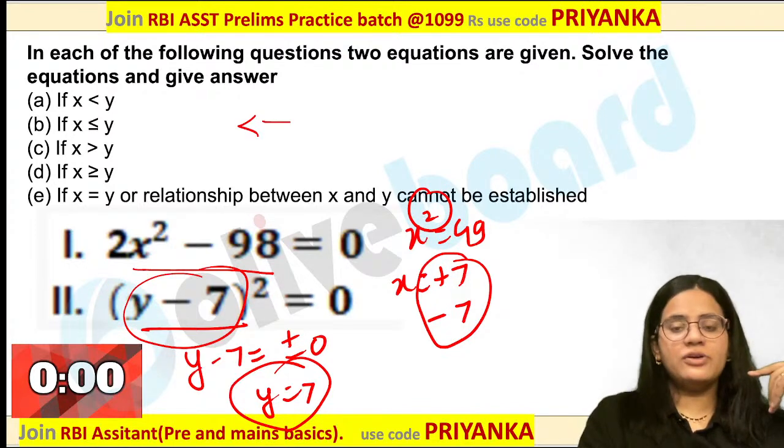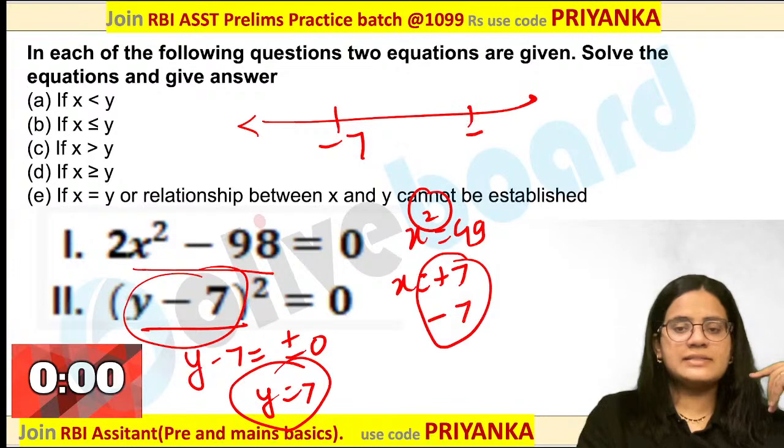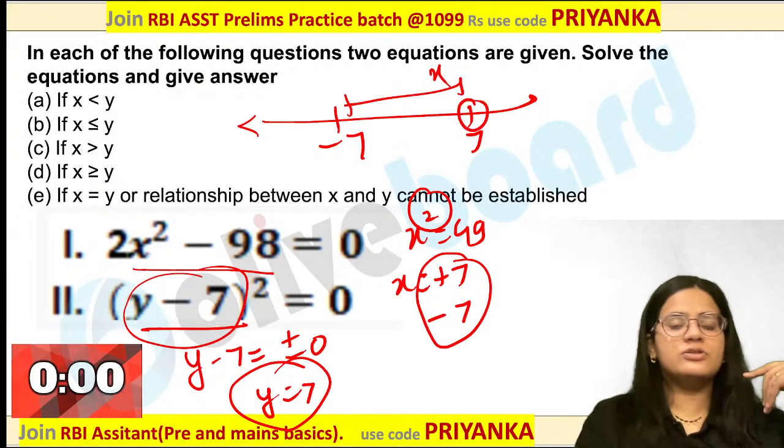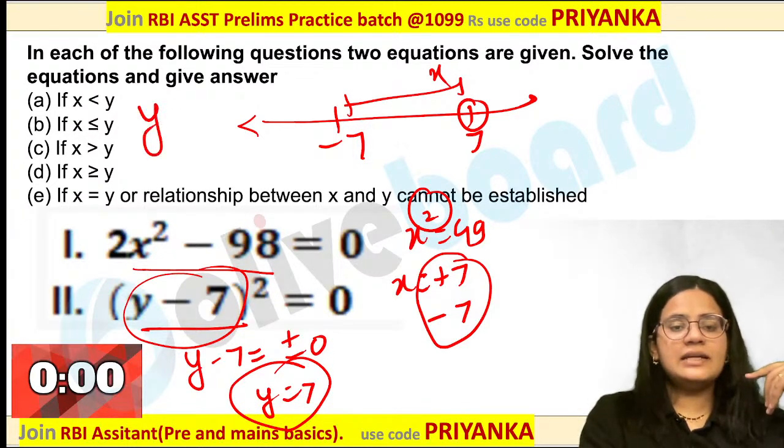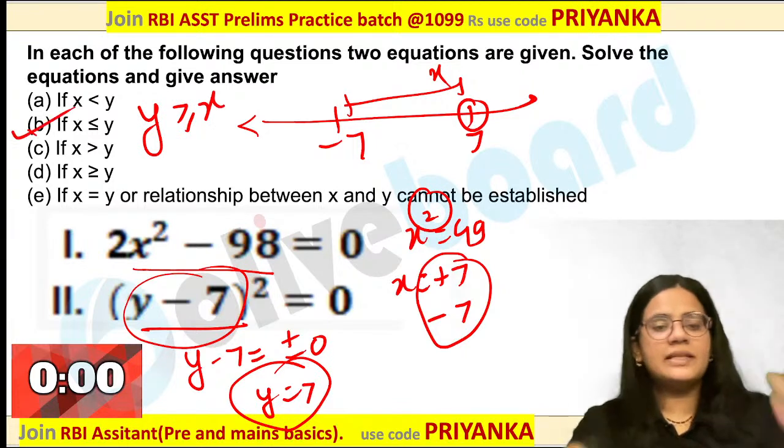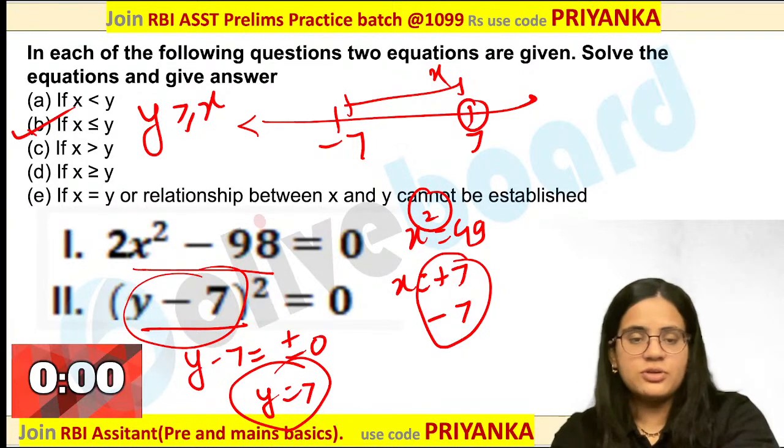Now, you can compare your roots. X value is minus 7, plus 7. This is your x value. Your y value is positive 7. So, y is greater than or equal to x would be the answer, which is nothing but a B option over here. Very good performance by many of you.